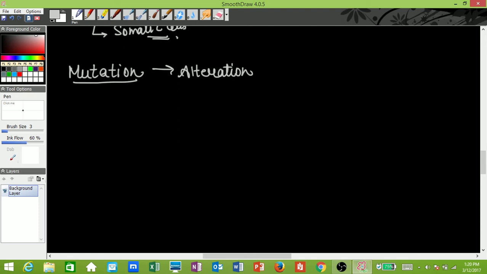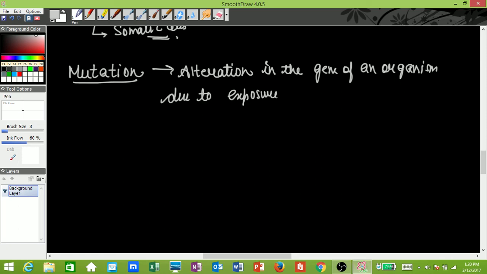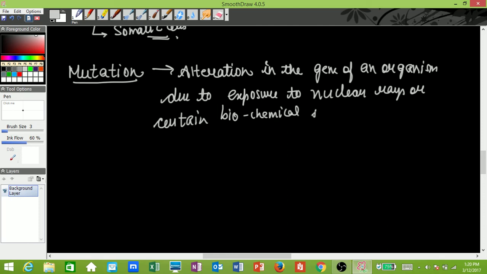Alteration in the gene of an organism, due to exposure to nuclear rays or certain biochemical substances. So mutation basically is an alteration in the gene of an organism which is caused due to exposure to nuclear rays or biochemical substances.